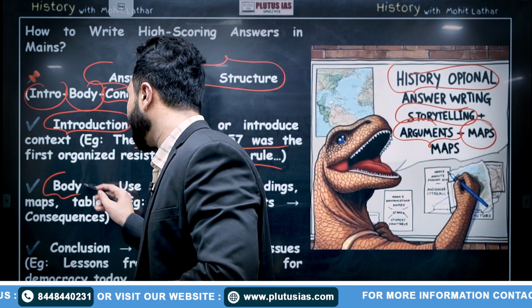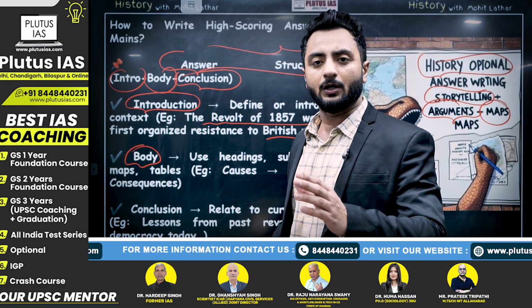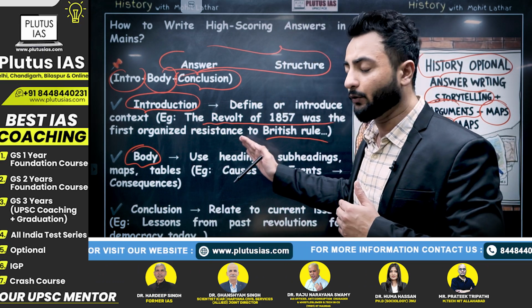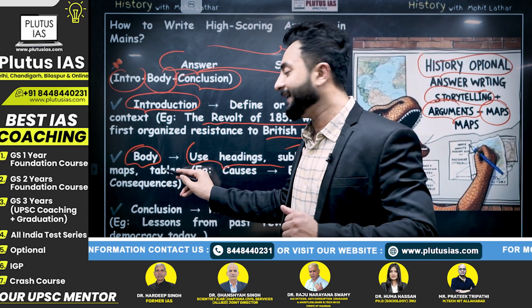Talking about the body of the answer. In the body, you must use a structure, for example the social, political, economic, and administrative effects of the 1857 revolt. You can use headings, subheadings, maps, and tables.